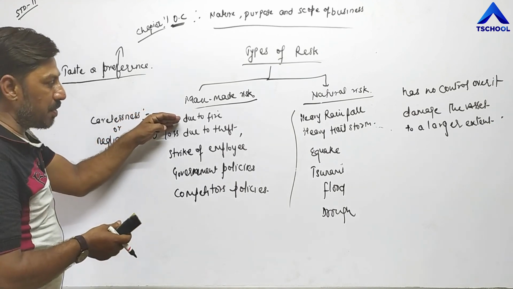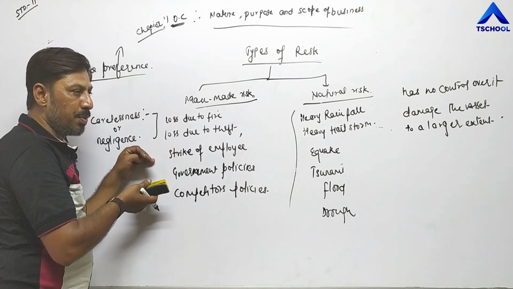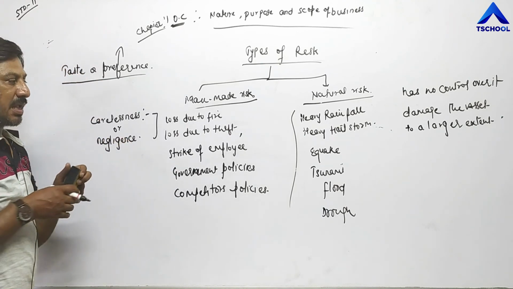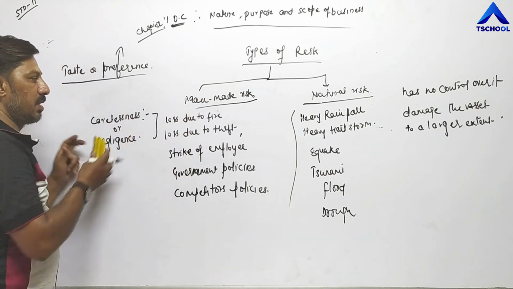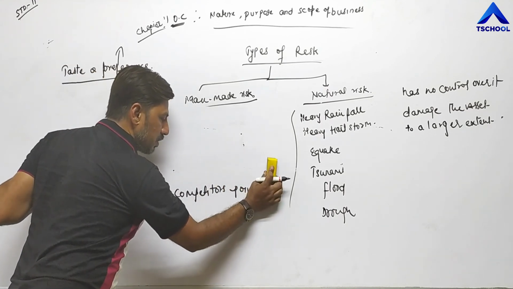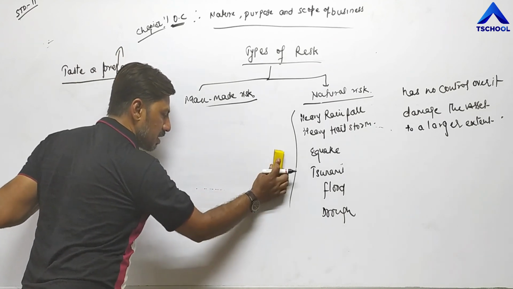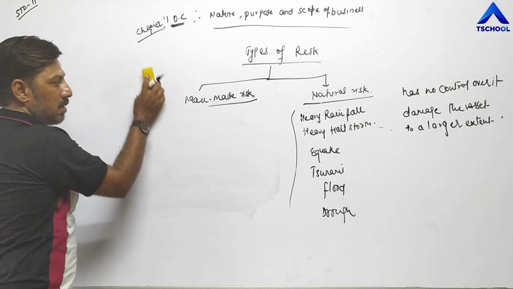But such risk can be reduced. Such risk can be reduced, meaning it is in the control of the business unit. By taking preventive steps in advance, they can reduce or stop such type of risk. These are the differences between man-made risk and natural risk. Natural risks are those risks which are created by nature, and on such risk business has no control.